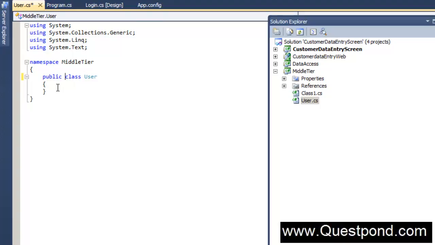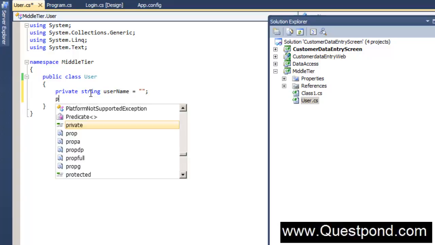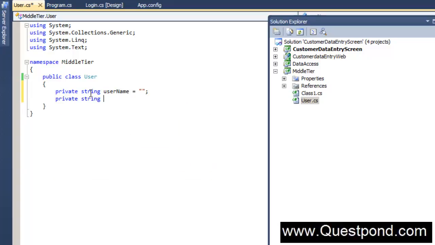Now in this class user, right, we'll create two properties. One is username and the other one is password. So we'll say private string username. This is one property, and the other property is private string password, right?